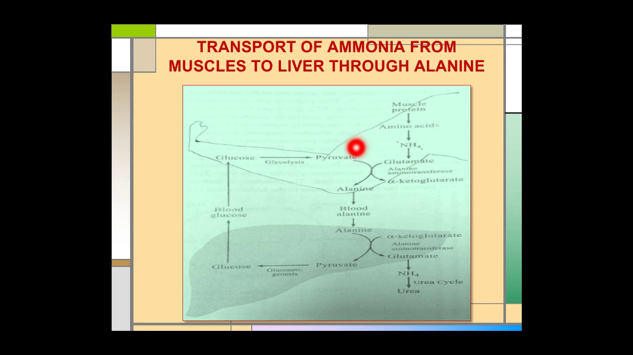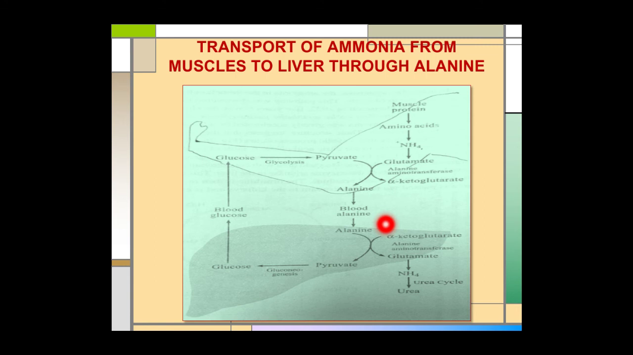The pyruvate combines with the glutamate to form alanine. And this reaction is catalyzed by alanine aminotransferase. The glutamate is converted to alpha ketoglutarate. The alanine produced from the pyruvate is then transported to blood, and through blood it enters the liver. Inside the liver, this alanine is again converted back to pyruvate by losing its amino group, which is accepted by alpha ketoglutarate to form glutamate.